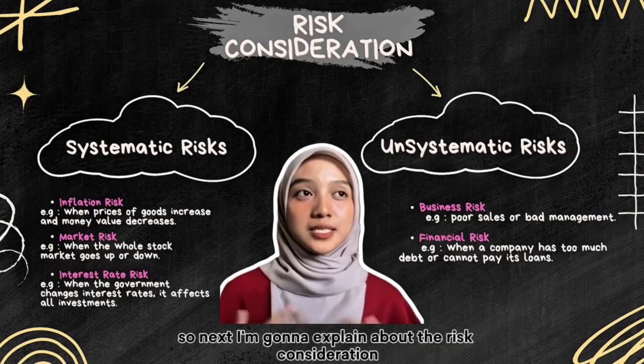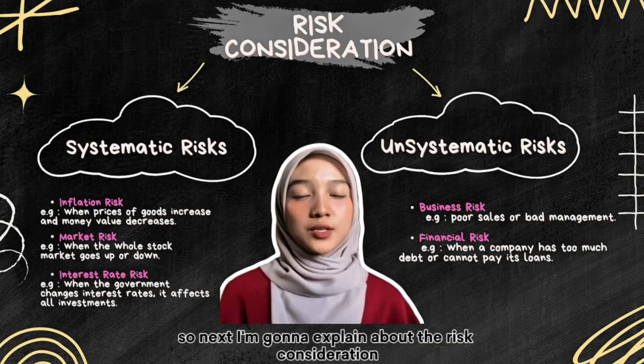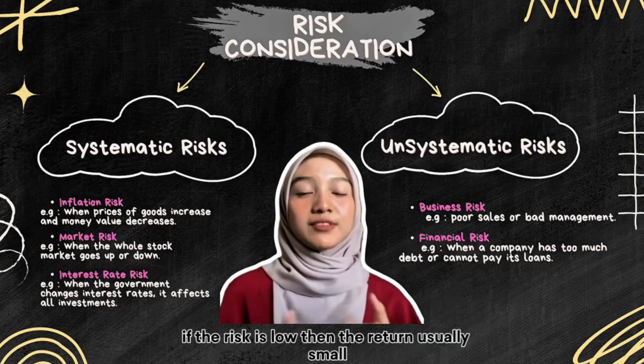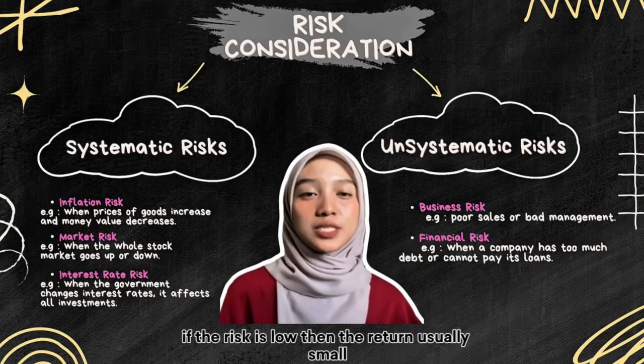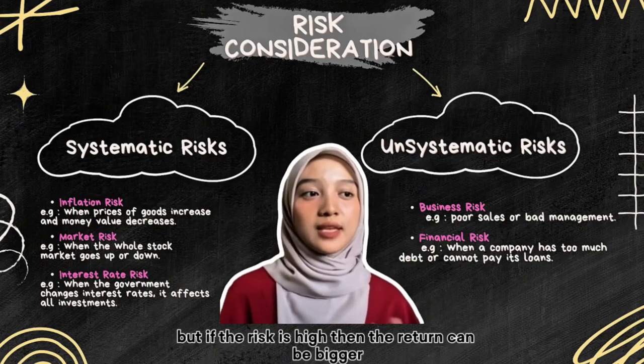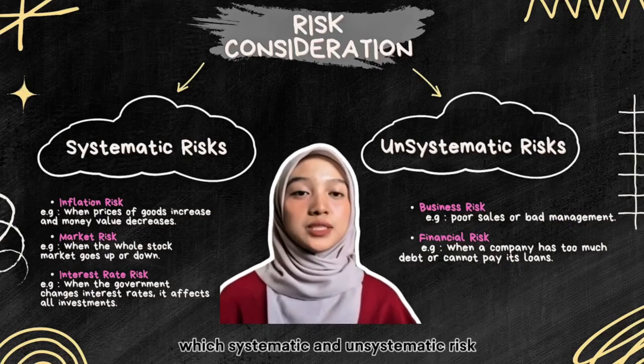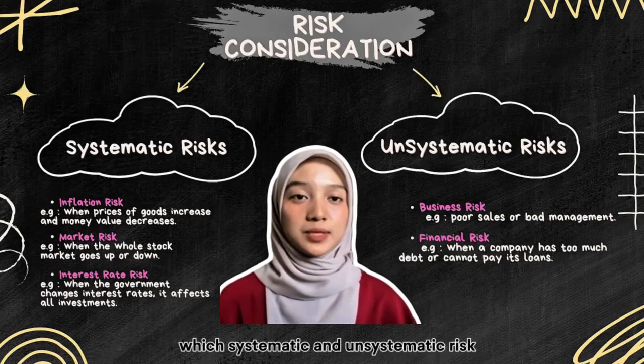So next, I'm going to explain about the risk consideration. As we know, in investing, risk and return always go together. If the risk is low, then the return is usually small. But if the risk is high, then the return can be bigger. There are two main sources of risk, which are systematic and unsystematic risk.